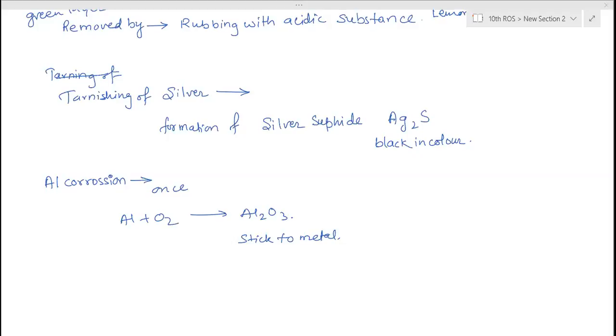By storing food in an airtight container so that oxygen will not be available for oxidation. That is one full sentence. Most students write answers like this: airtight container. What do you mean by airtight container? By vacuum packing. What is vacuum packing? Flushing nitrogen. Where are you flushing nitrogen? Nitrogen is flushed into the tight container so that there is no contact with oxygen from outside, which will not let the food spoil. Yes, that is full and proper.